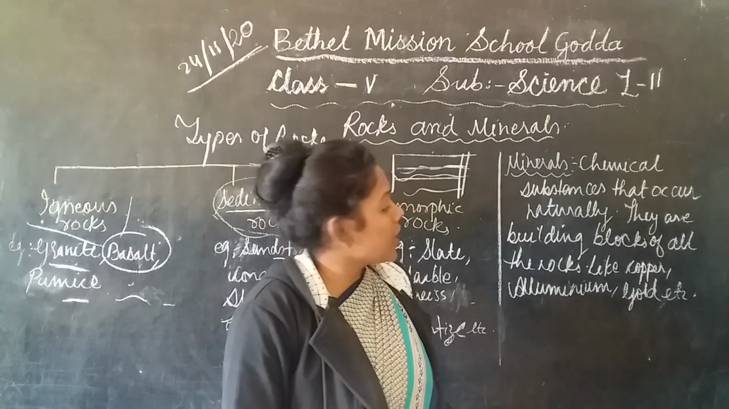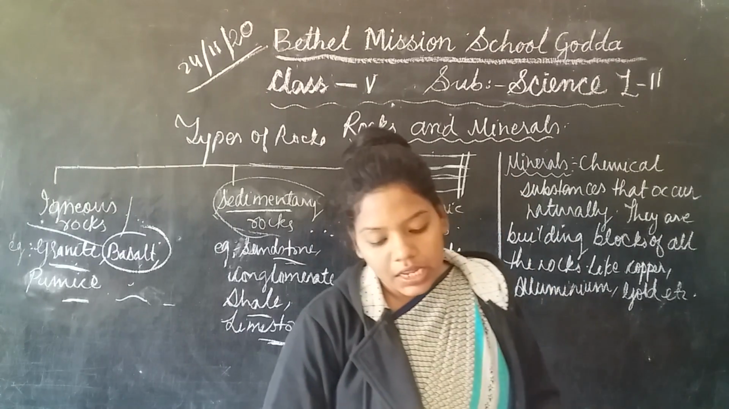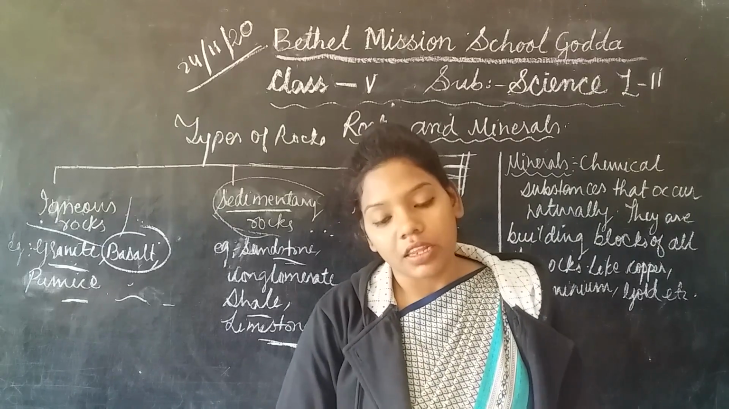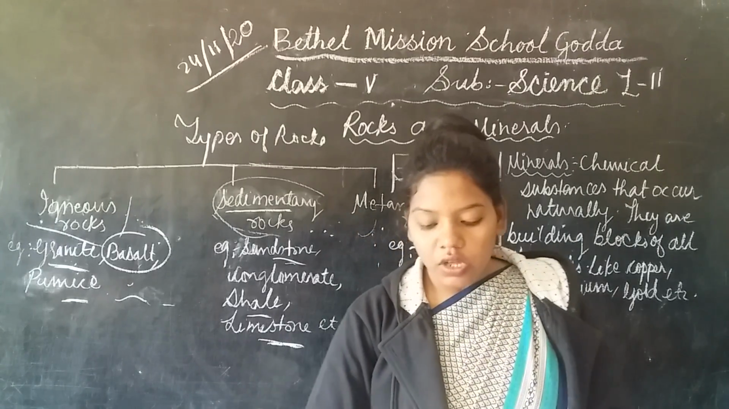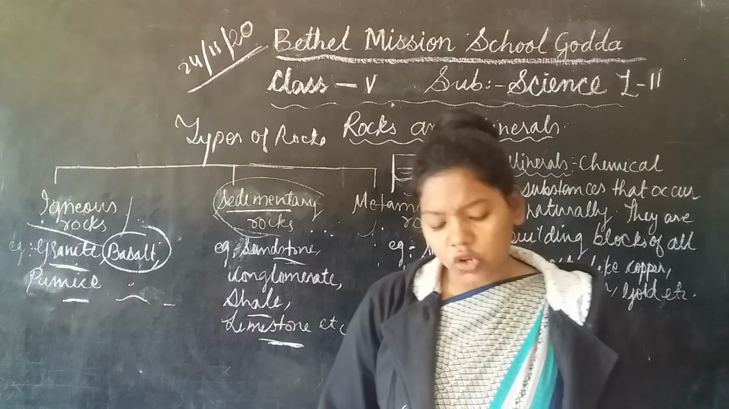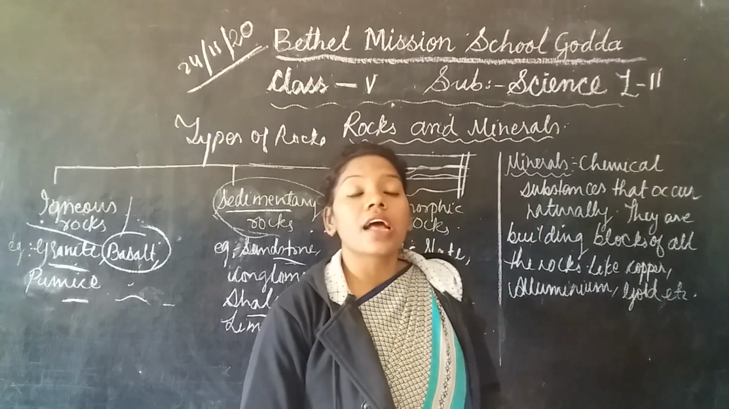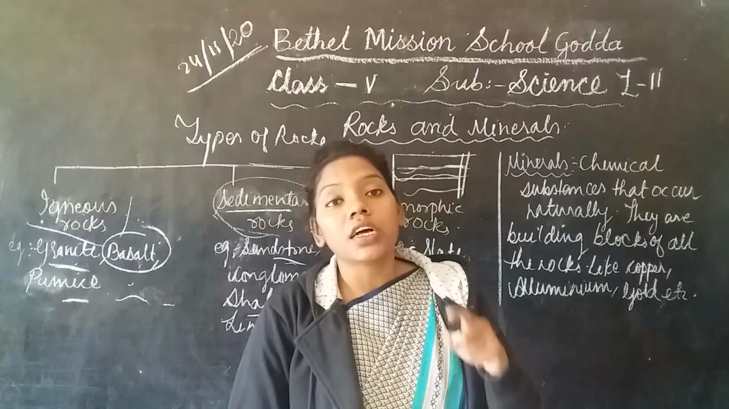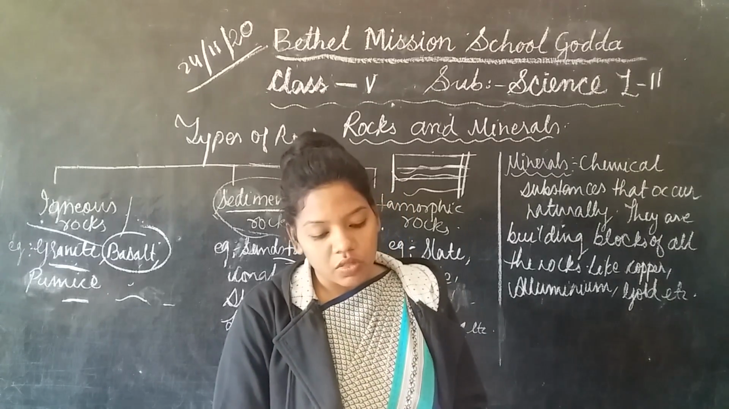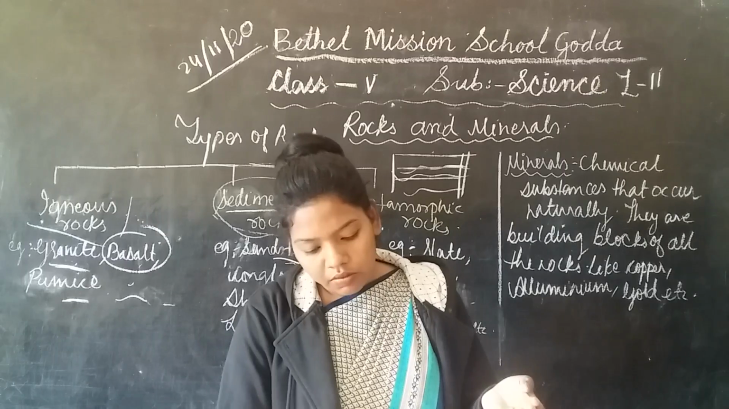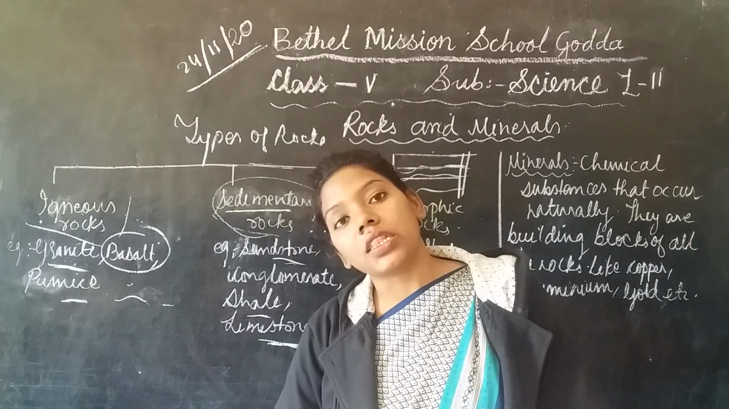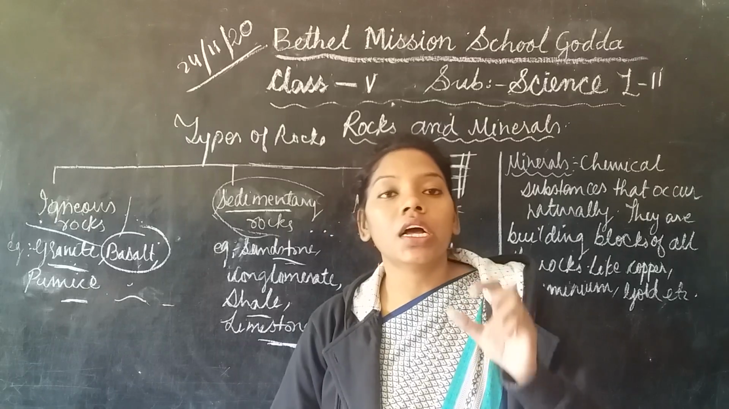Okay, and minerals can be divided into two types, metallic and non-metallic. Metallic minerals include iron, aluminum, copper, zinc. These are the minerals which come under metallic. And non-metallic minerals include magnesium, calcium, mica. These are the important non-metallic minerals.